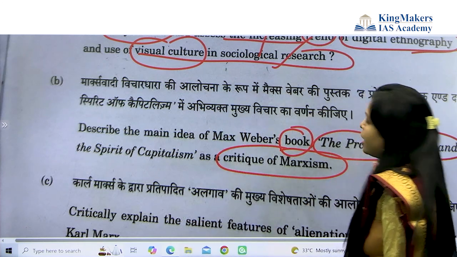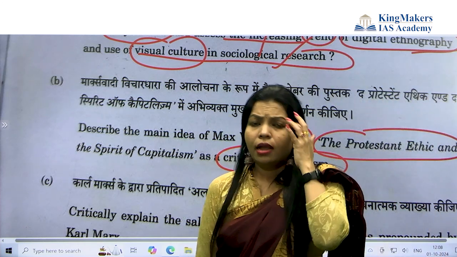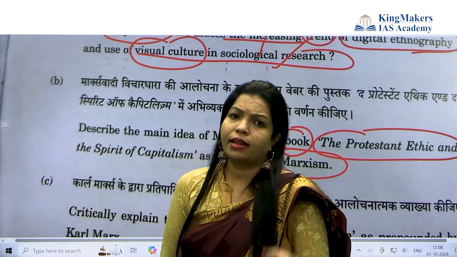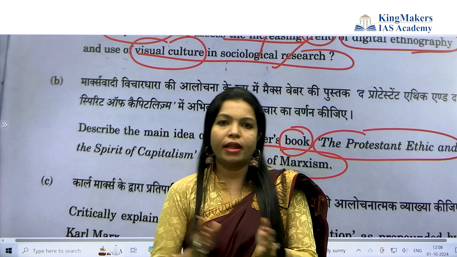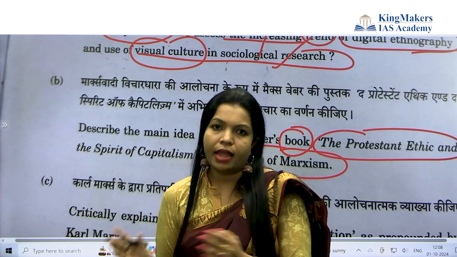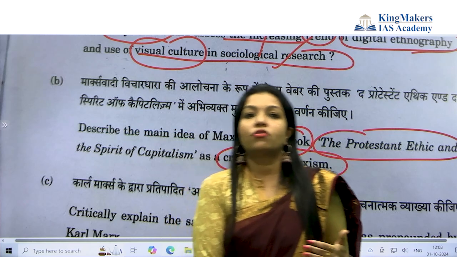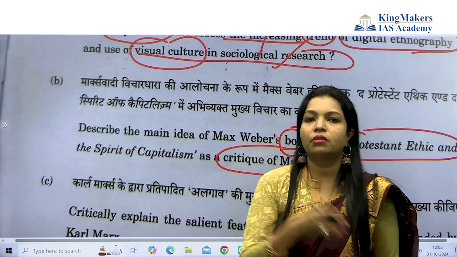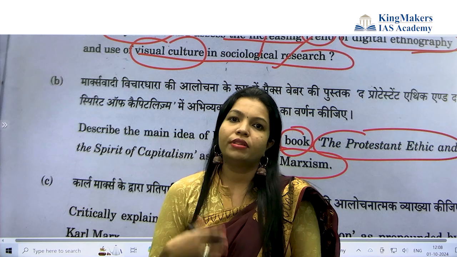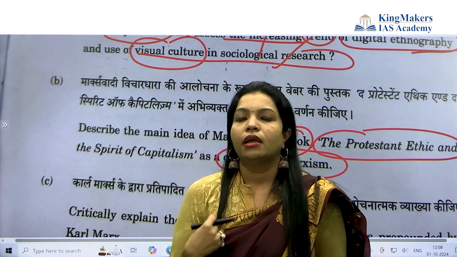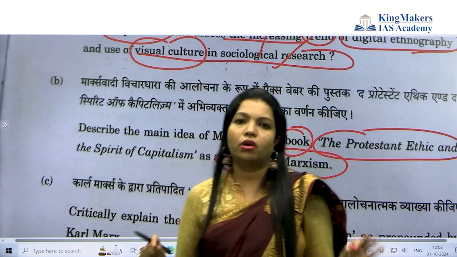You can say that in Protestant ethics and spirit of capitalism, Weber made an ideal type of Protestant ethics and an ideal type of capitalism, and connected the idea of capitalism with the idea of Protestant ethics. There you also have to add that Weber studied Hinduism, did research on India and China, and also studied Buddhism and Zoroastrianism. These things should be there in your answer.